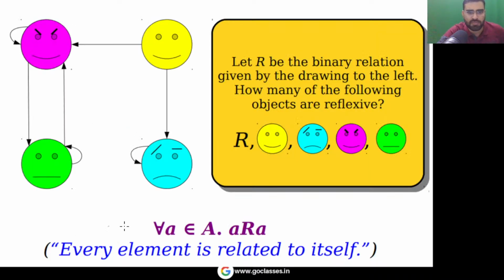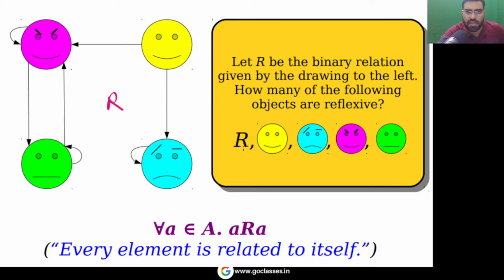Now tell me the answer for this simple question. Let R be a binary relation given by this drawing. Again, this is a Stanford question. This is the drawing of relation R. The question asks: how many of the following objects are reflexive?